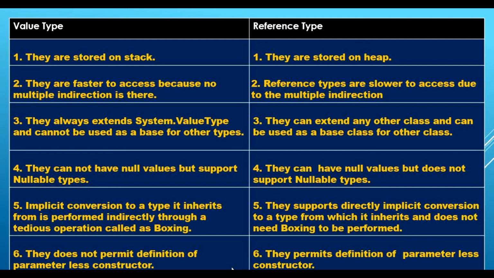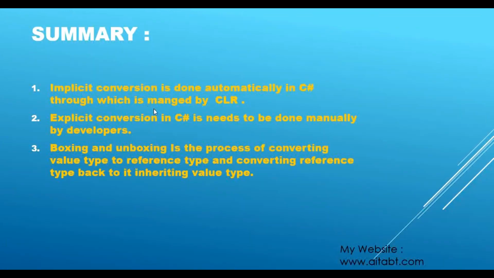Let's quickly see the summary. Implicit conversion is done automatically in C#, which is managed by the CLR. Explicit conversion in C# needs to be done manually by developers, which we have all seen just now. Boxing and unboxing is the process of converting a value type to a reference type and converting that reference type back to the inheriting value type. Everything we have just discussed, and that's it for today.